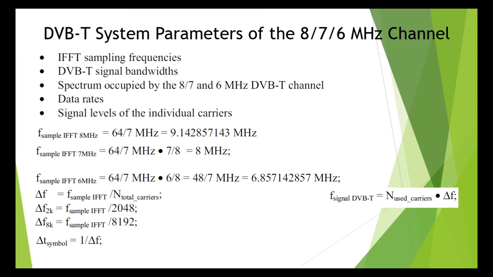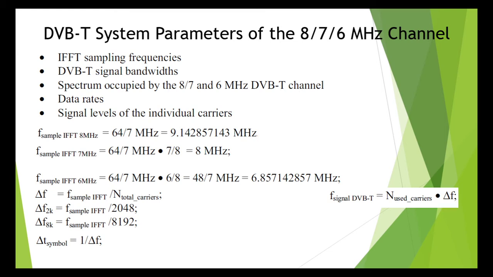The basic system parameter in DVB-T is the IFFT sampling frequency of the 8 megahertz channel, which is defined as F sample IFFT 8 megahertz is equal to 64 by 7 megahertz, that is 9.142857143 megahertz. From this basic parameter, all other system parameters can be derived, that is those of the 8, 7 and 6 megahertz channel.